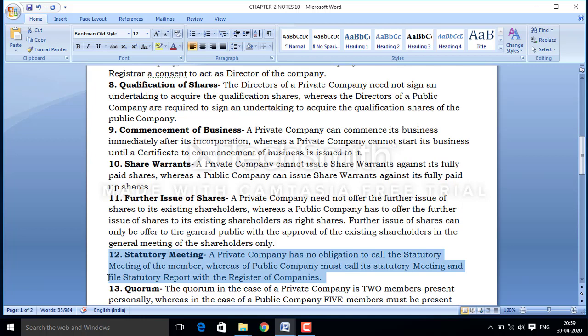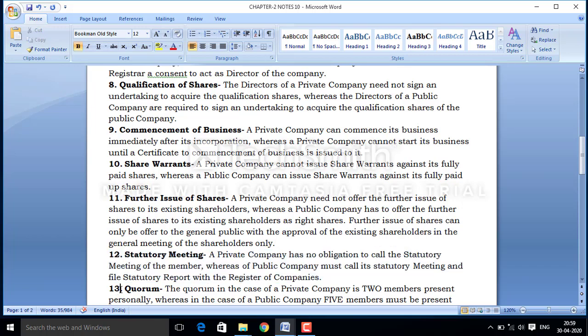The company will be in existence, but in the case of a public company, it must call its statutory meeting within 6 months to 18 months after getting the incorporation certificate or registration certificate of the company.